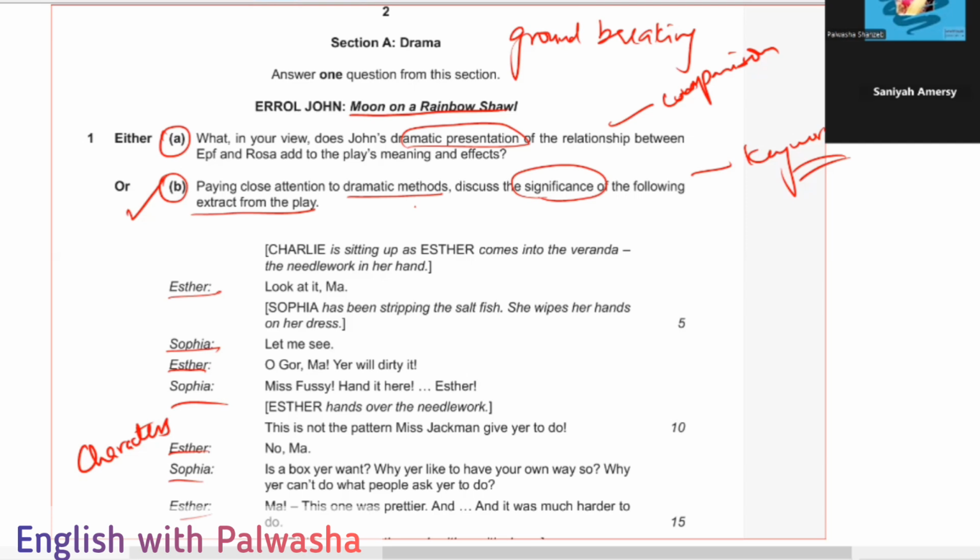by explaining through the literary methods. These are the keywords. First, we have to discuss the dramatic methods, then we have to discuss the importance of the following extract from the play. This is just an extract from the play. यह पूरा play नहीं है, यह एक part of the play है which is given to us, which we need to discuss, that what is happening here in this scene. Getting what I'm saying?